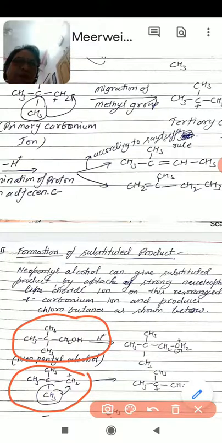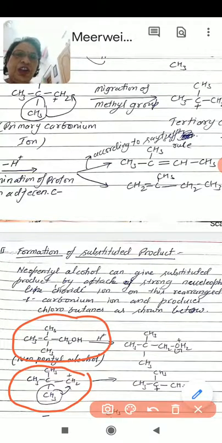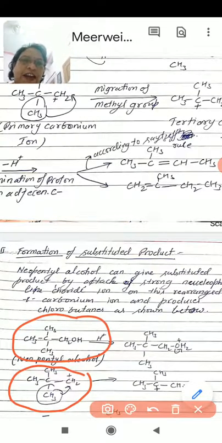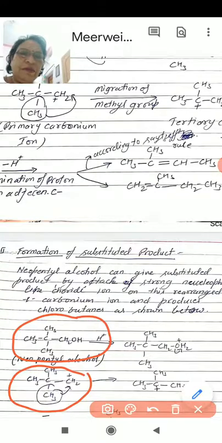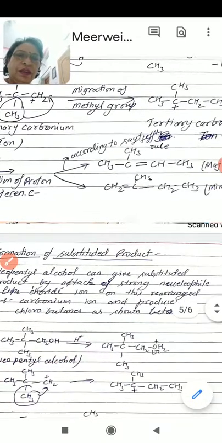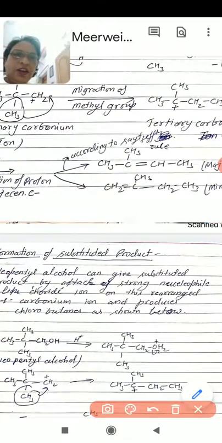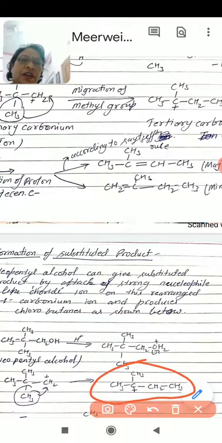This primary carbonium ion undergoes rearrangement, the Wagner-Meerwein rearrangement, and we will get this tertiary carbonium ion. Now this tertiary carbonium ion, by substitution,